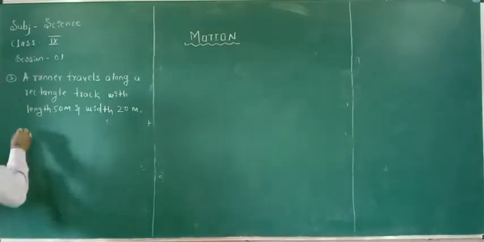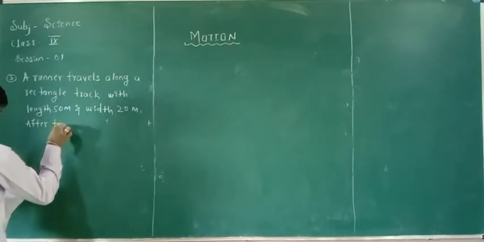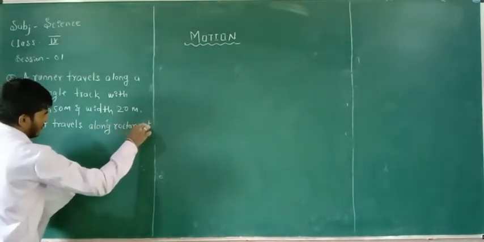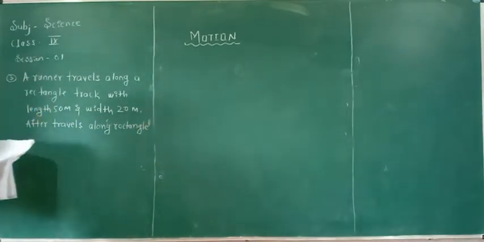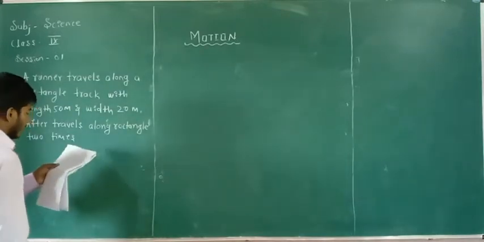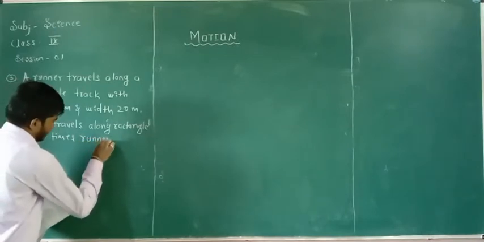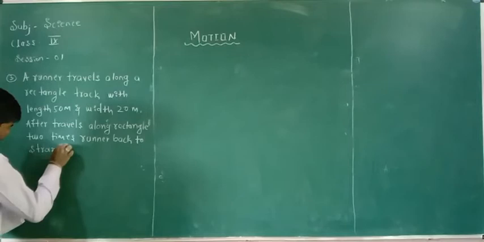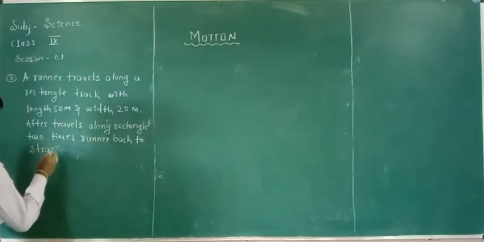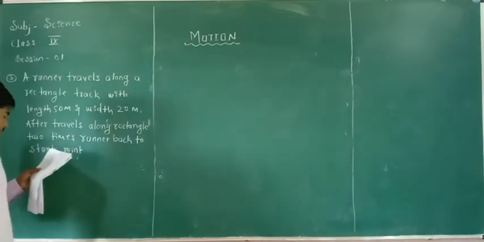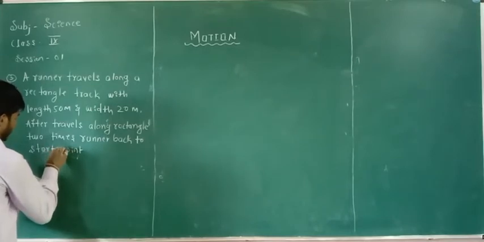After traveling around the rectangle 2 times, the runner is back at the starting point.